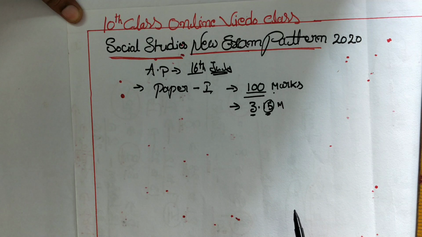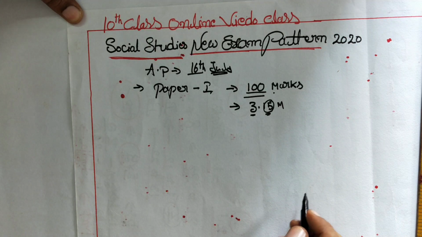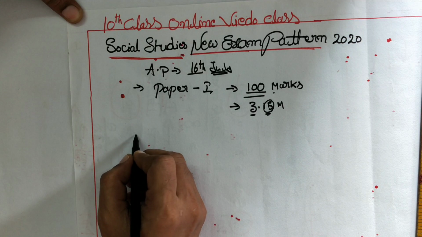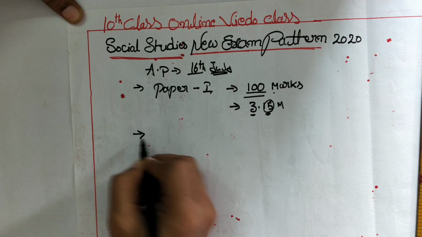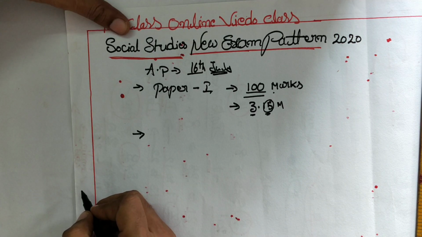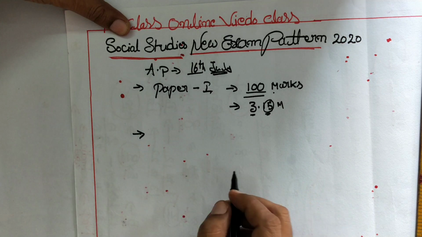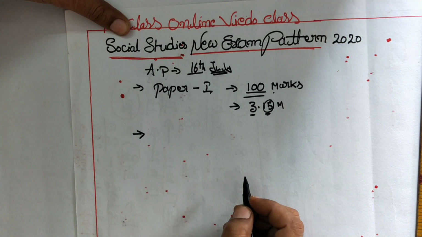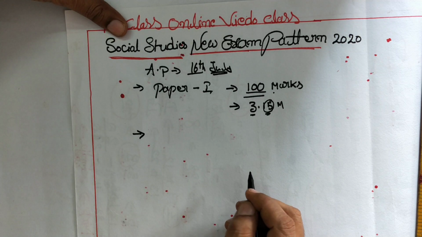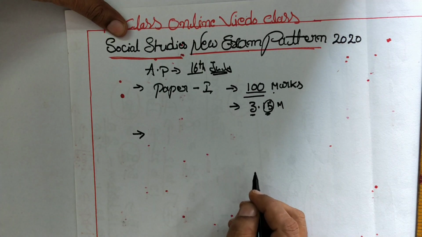Now we are going to discuss the new exam pattern. The paper is a 100 marks paper, a single paper, and the time is 3 hours 15 minutes. In this 100 marks paper, what is there?